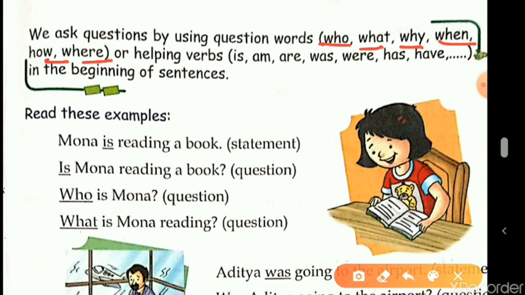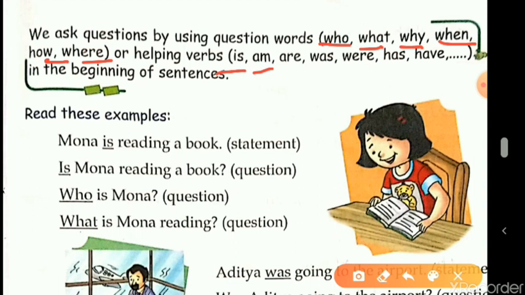Interrogative sentences also use helping verbs. Many sentences start with helping verbs, and they also form questions. For example, is it your pen? You are asking a question, but then you are starting the question with the word is. So helping verbs, when they come at the beginning of the sentence and end with a question mark, are also questions or interrogative sentences.